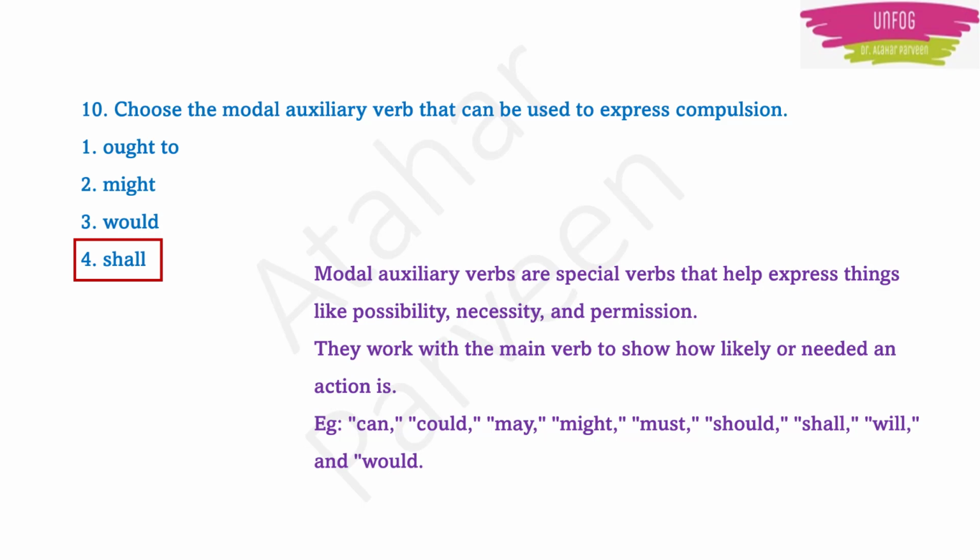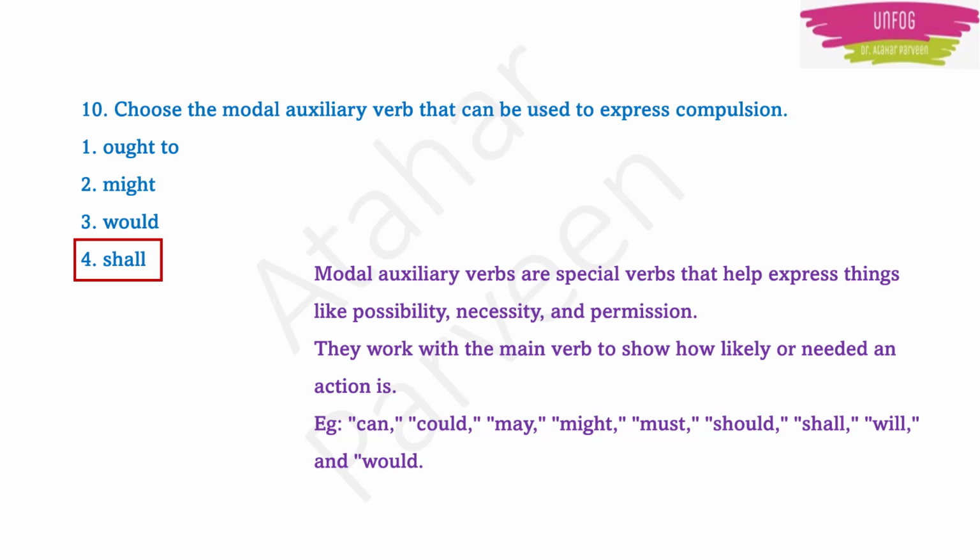They work with the main verb to show how likely or important or needed that action is. For example, the words we use like can, could, may, might, must, should, shall, will and would, all these are modal auxiliary verbs.